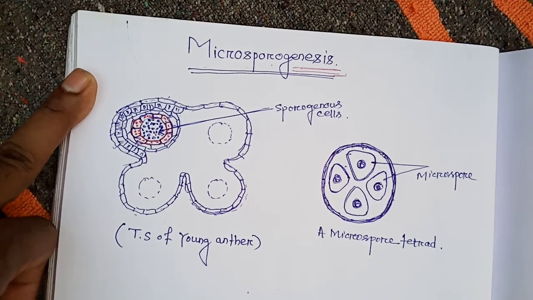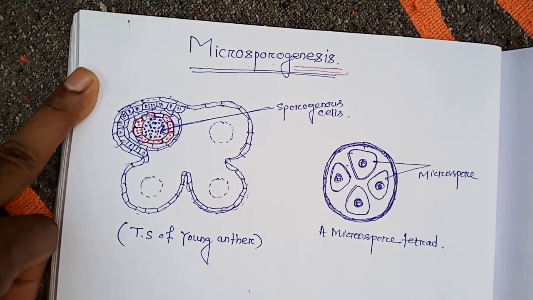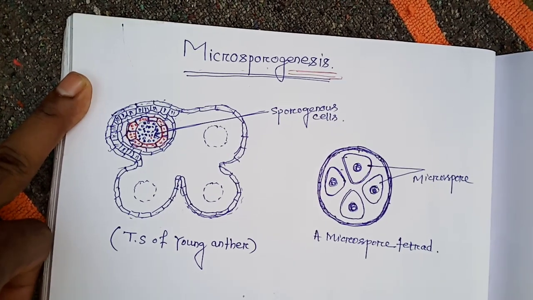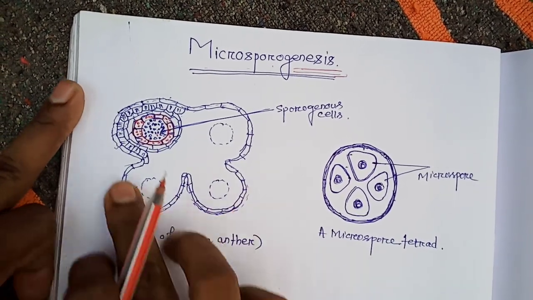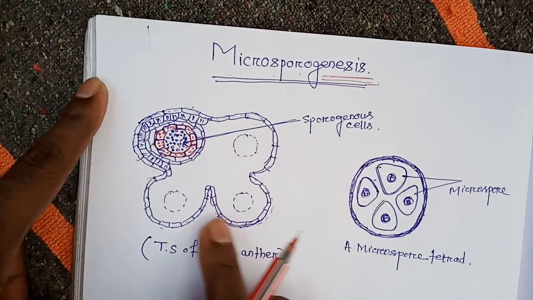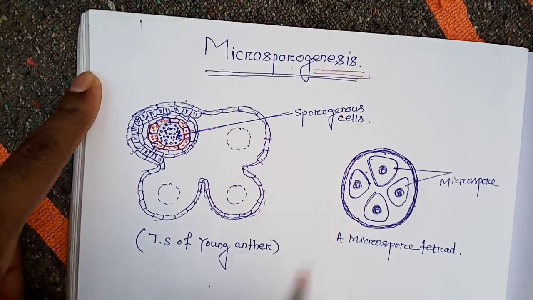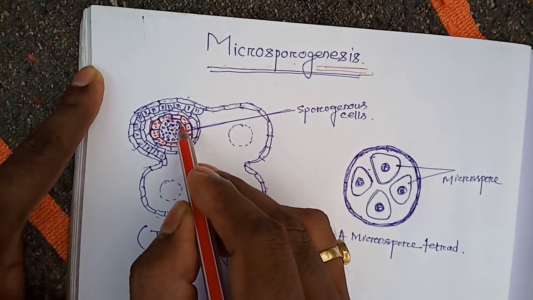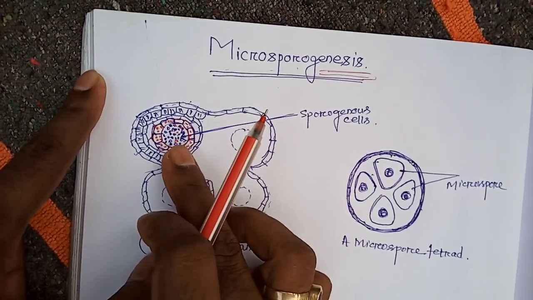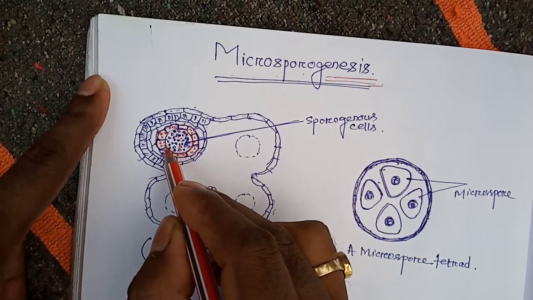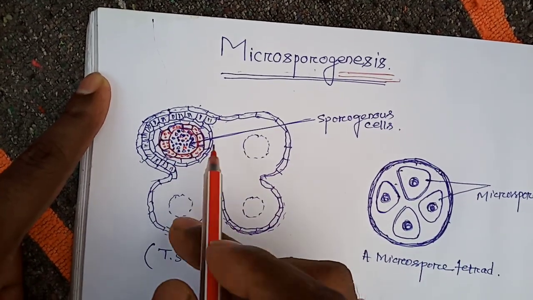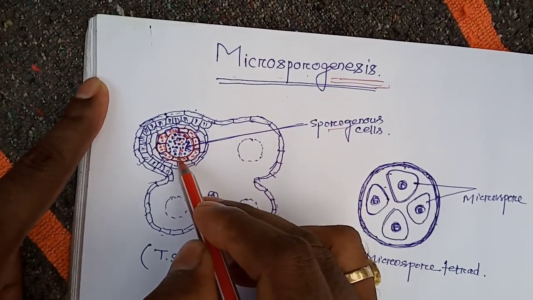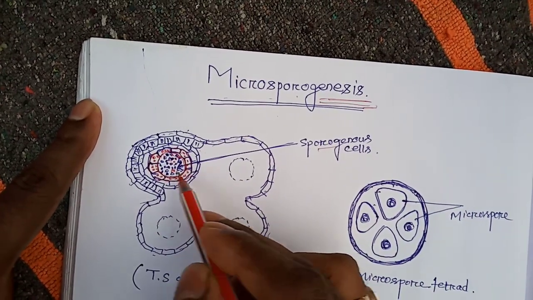Right? In the previous class, I have already discussed the development of anther and microsporangium. Now, let's go to this diagram. This diagram shows the TS, the transverse section, of a young anther. This portion is the sporogenous tissue. This is one of the microsporangia, and the whole interior of this microsporangium is filled with sporogenous cells. These sporogenous cells are diploid, containing two sets of chromosomes.